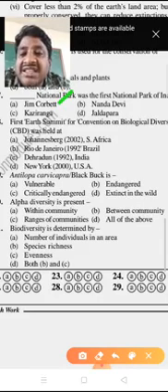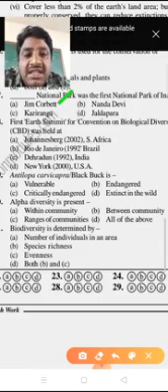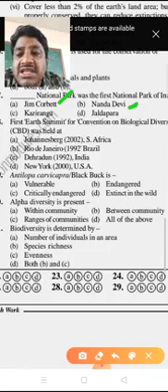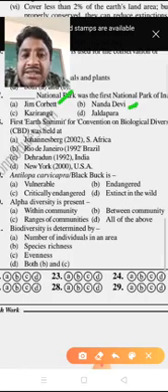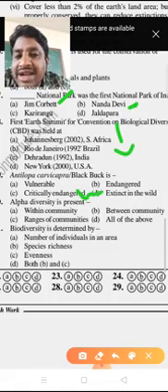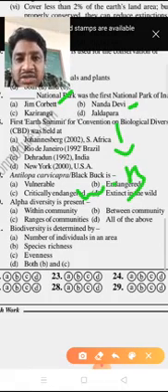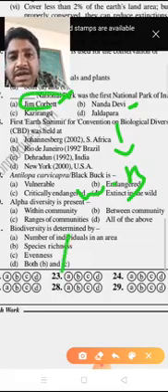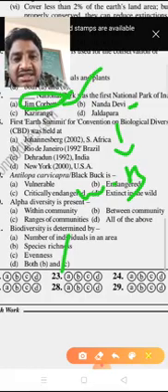And one more, option B, you can see the Nanda Devi National Park. It is also located in Uttarakhand. Kaziranga National Park is located in the Assam region. Jaldapara is mainly located in West Bengal only. So the first national park is the Jim Corbett. Option A is the correct answer.